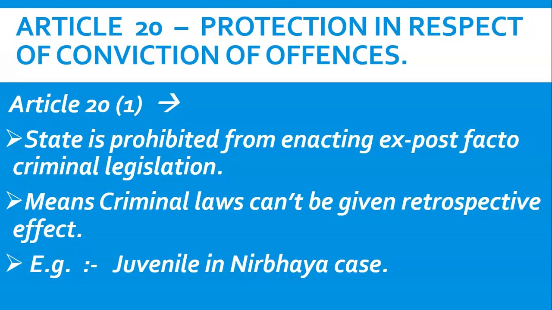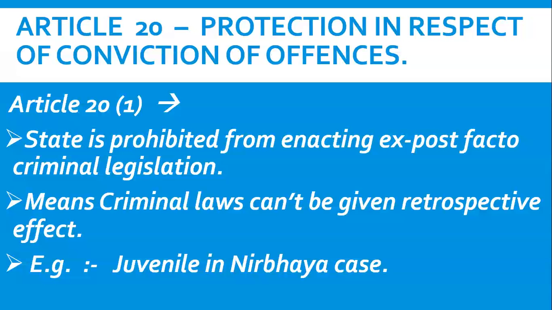Now friends, let's study Article 20. So what is Article 20? Article 20 says protection in respect of conviction of offences. Now what does it mean? Let's study Article 20 in detail. What is conviction of offences? It means to prove in the court of law that a person has actually committed a crime. Let's study all the clauses of Article 20 one by one, then you will understand the meaning of this statement.